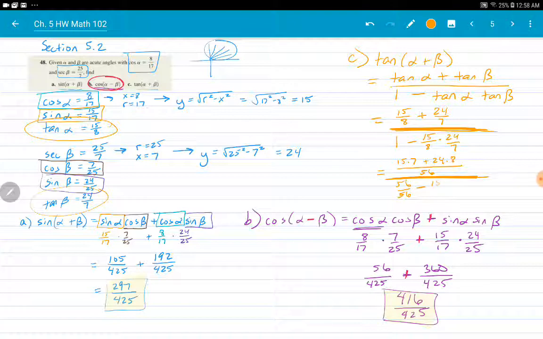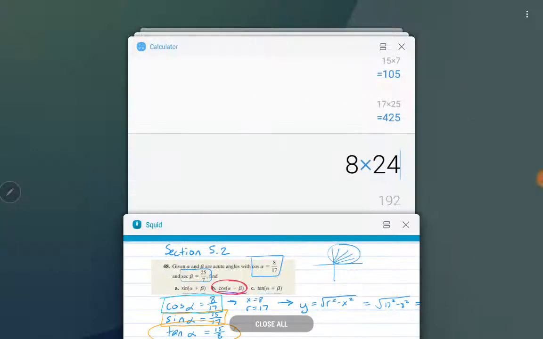So I'll do 15 times 24, I did that earlier, didn't I? 360 over 56. The denominator is 56 for both of those, so those will cancel out, and I just need to worry about the numerators.